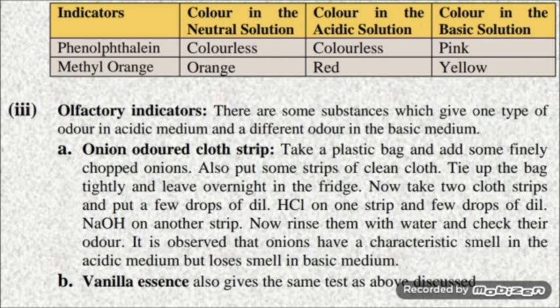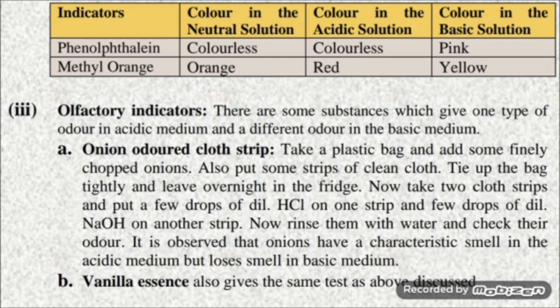Now take 2 cloth strips and put a few drops of dilute HCl on one strip and a few drops of dilute sodium hydroxide on another strip. Now rinse them with water and check their smell. It is observed that onions have a characteristic smell in the acidic medium but lose the smell in basic medium. That means it completely destroyed the smell of onions in basic medium. So this is how you can distinguish between acid and base by using onions.